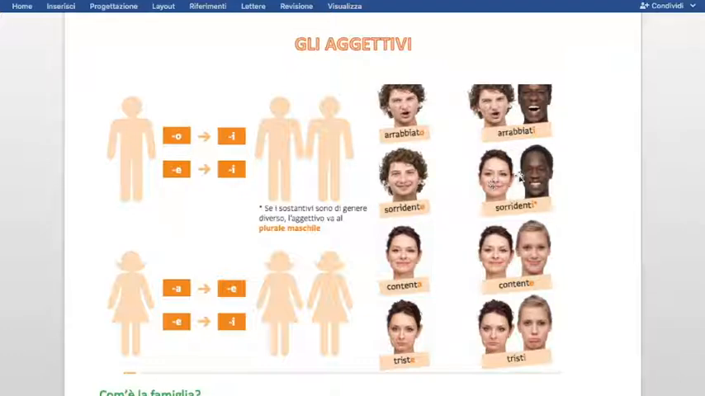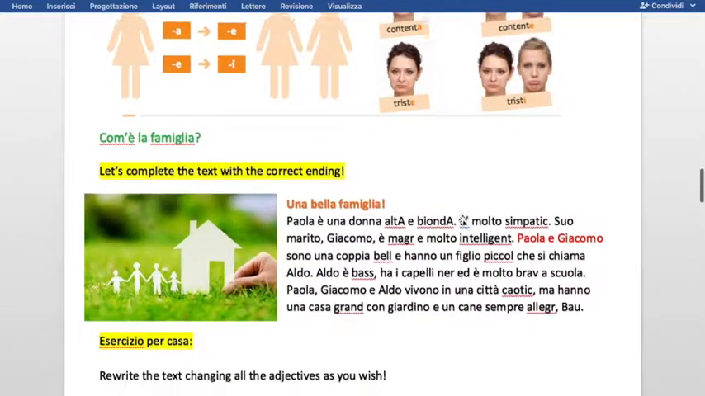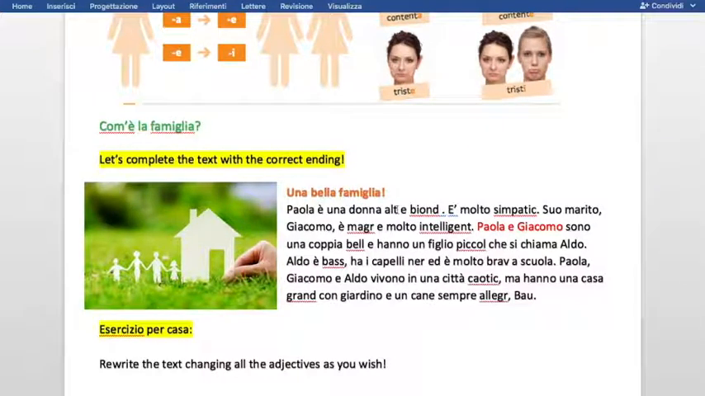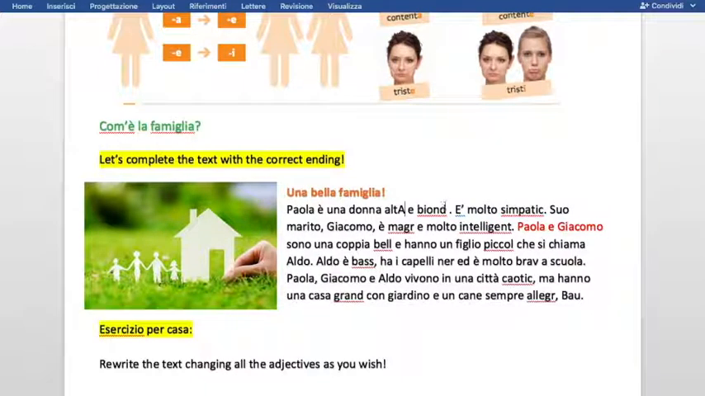Qui abbiamo un esercizio. Here we have an exercise. You'll have to fill in the blanks with the last vowel of every adjective. Una bella famiglia. Paola è una donna, alta e bionda. Consider that we are speaking about Paola, we are speaking about a woman, singular. So most probably the vowel we are gonna put is, alright, it's a. And again with bionda, blonde, again, a.